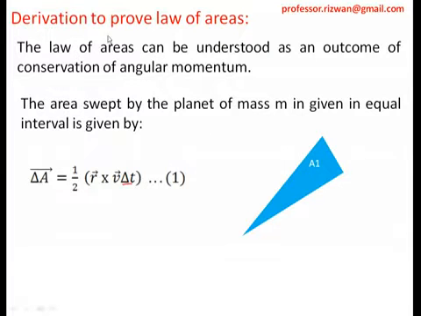So what do delta a and delta t mean? When delta t is a very small time, the area is also very small. When the distance is very small, it will be as good as a straight line and not a curve. And when this is as good as a straight line, the radius and tangent make a 90-degree angle here. When it makes a 90-degree angle, it will be a right angle triangle.